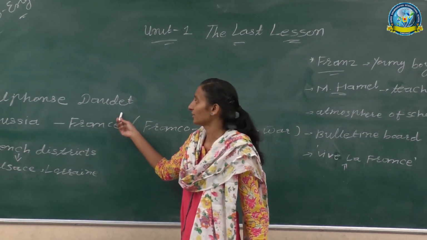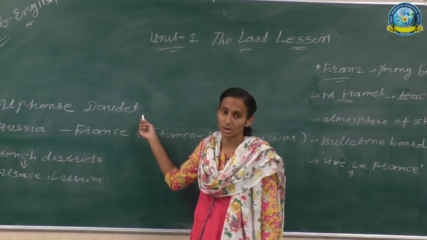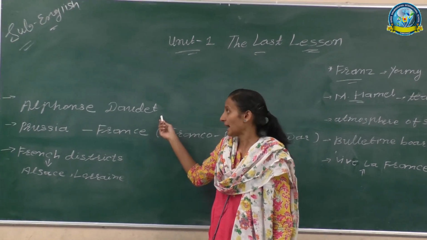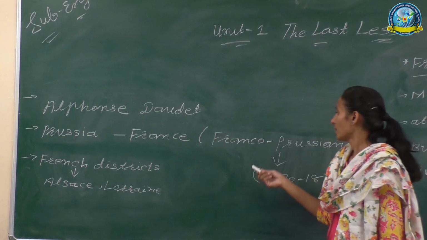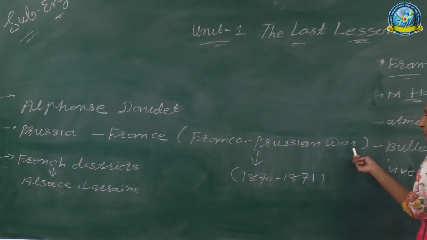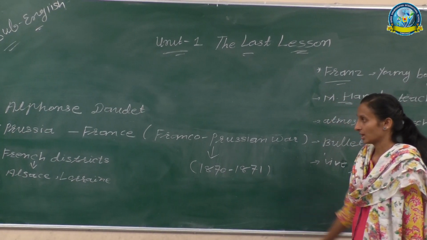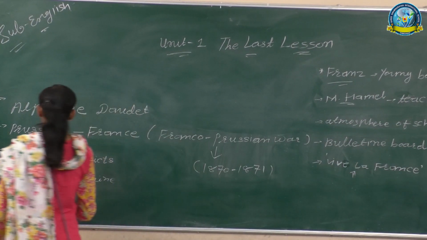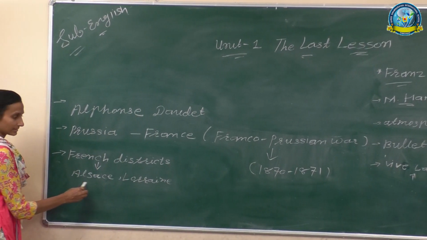Now here is the name of Alphonse Daudet, who is a novelist and short story writer also. Actually, this story was set in the middle of the Franco-Prussian War, 1870 to 1871. Here is the description of Prussia and France. The districts of France are Alsace and Lorraine.